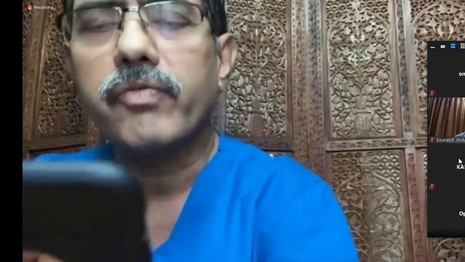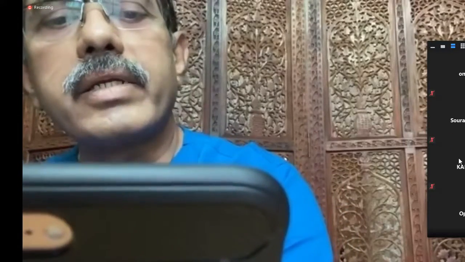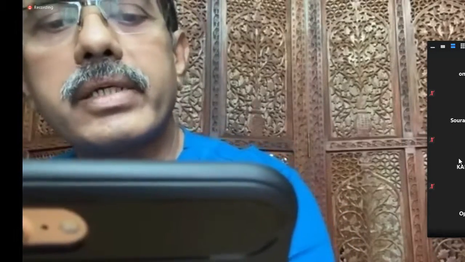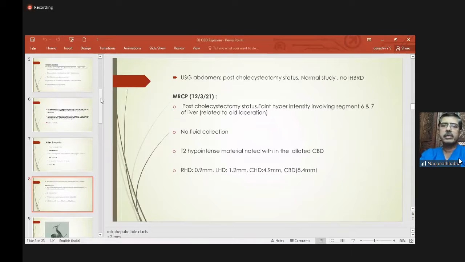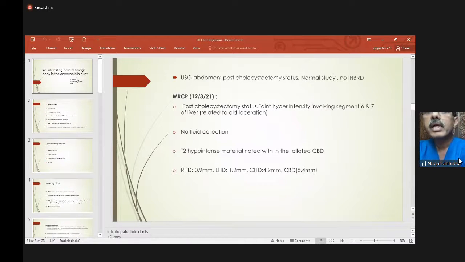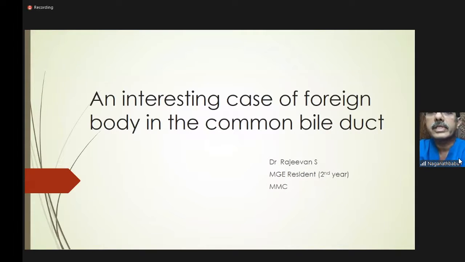Next is from the Institute of Medical Gastroenterology, Madras Medical College. An interesting case of foreign body in the common bile duct, to be presented by Dr. Rajivan. He is the first DM postgraduate. I welcome Professor Narayanasamy, beloved Director of the Institute of Herbal Sciences. Good evening, sir.